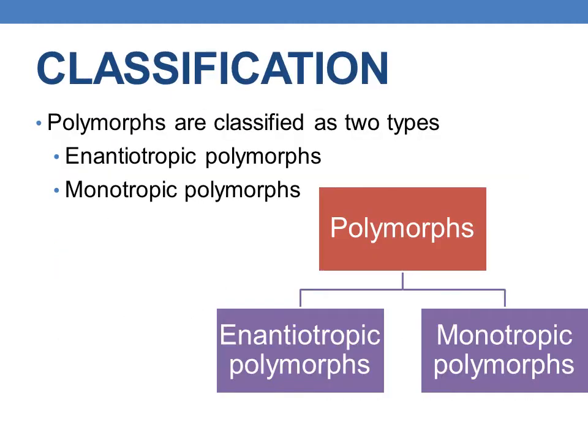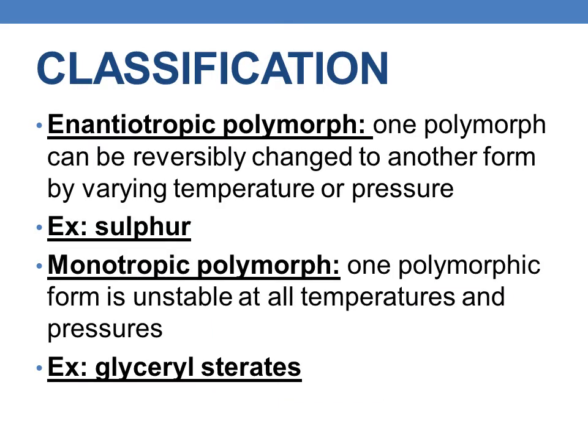Now coming to the classification of polymorphs. Polymorphs are classified into two types: enantiotropic polymorphs and monotropic polymorphs. Coming to enantiotropic polymorphs, one polymorph can be reversibly changed to another form by varying the temperature and pressure. The classical example is sulfur. Sulfur can reversibly change from one form to another by varying the temperature or pressure. It is an example of an enantiotropic polymorph.